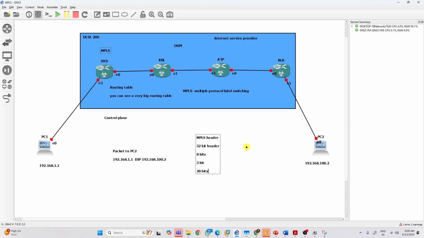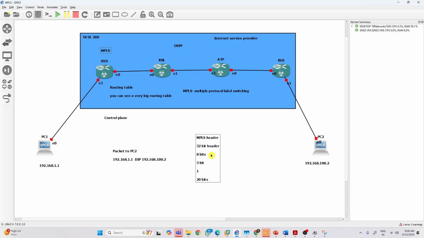There are experimental bits, 3 bits, and there is 1 bit that tells you the bottom of stack. So total 32 bits.